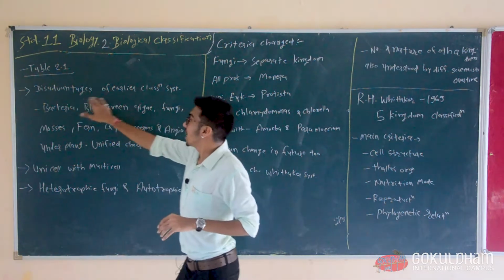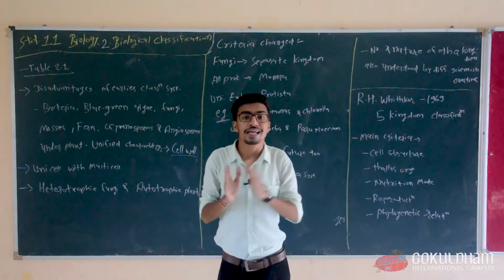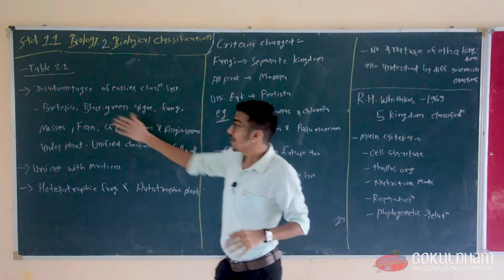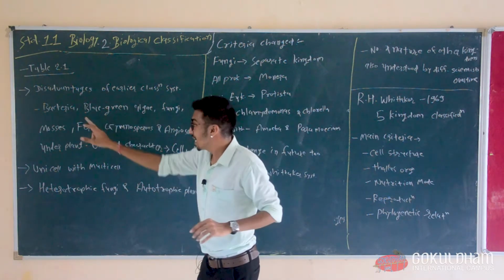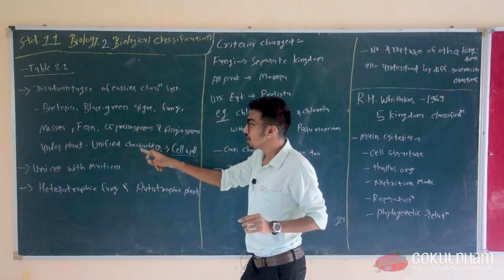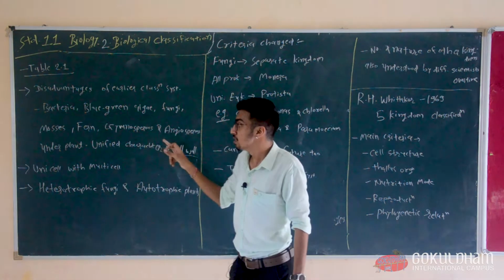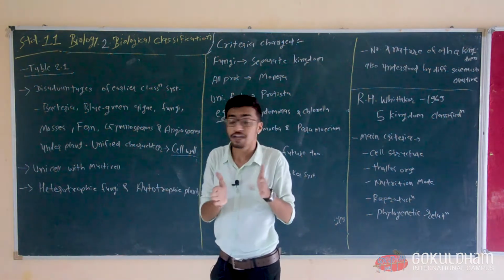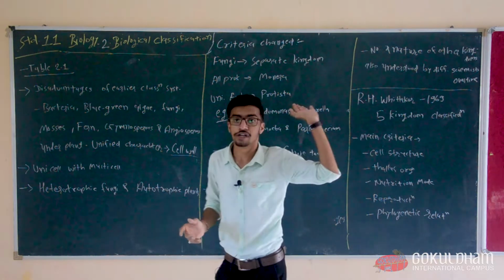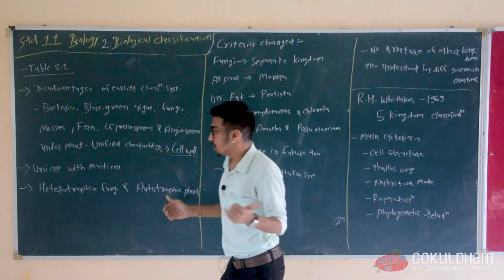Now some disadvantages of the earlier classification systems. Before Whittaker there were different classification systems, but what were the disadvantages? For example, bacteria, blue-green algae, fungi, mosses, ferns, gymnosperms and angiosperms were all placed under the plant kingdom in earlier systems, but not in Whittaker's classification.